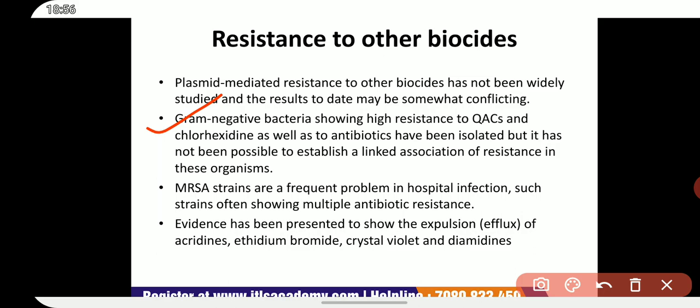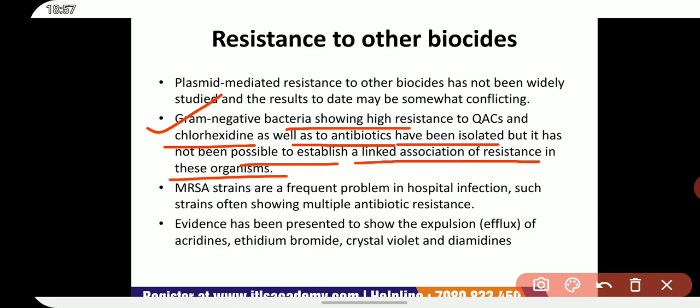Gram-negative bacteria showing high resistance to QACs and chlorhexidine as well as to antibiotics have been isolated, but it has not been possible to establish a linked association of resistance in these organisms.